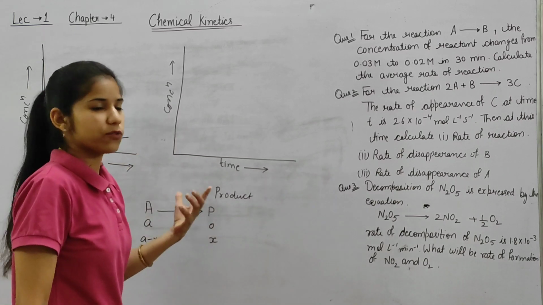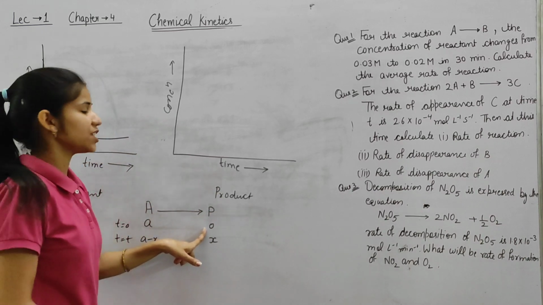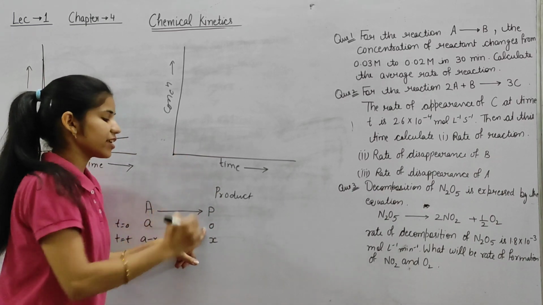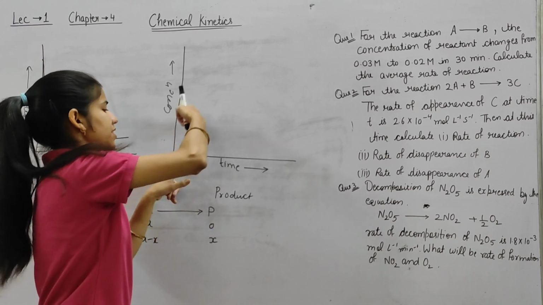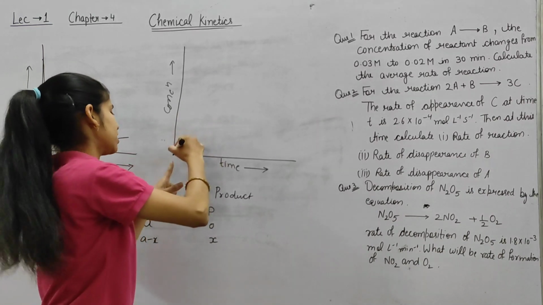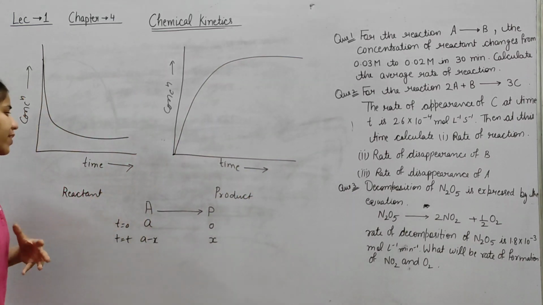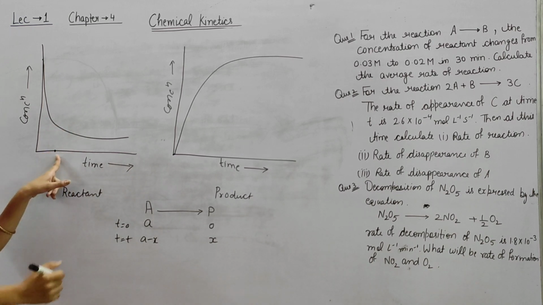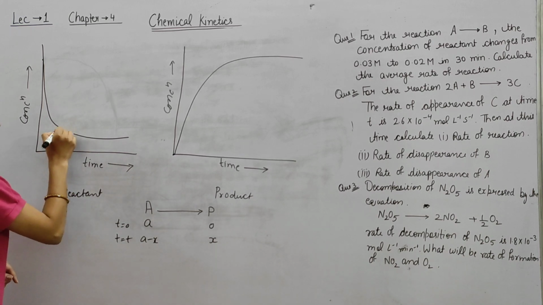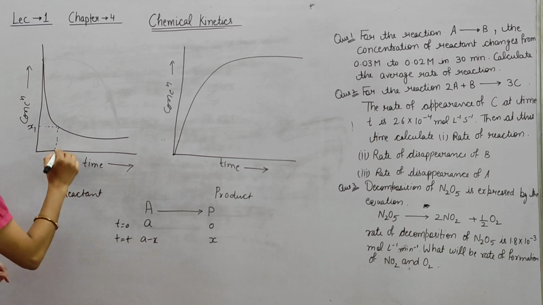Okay. Now same as for product, we are having 0 concentration initially. When the time increases, the product concentration increases. And we can also find out like this. At T1, this is the concentration X1.